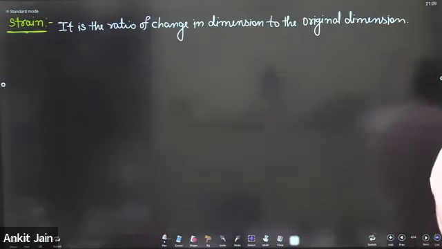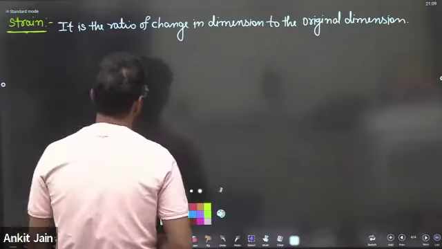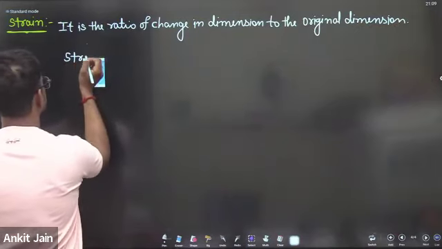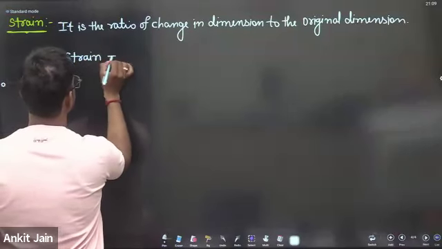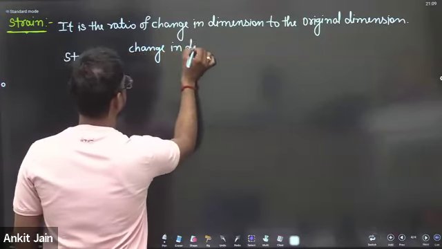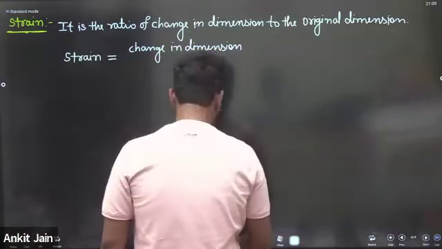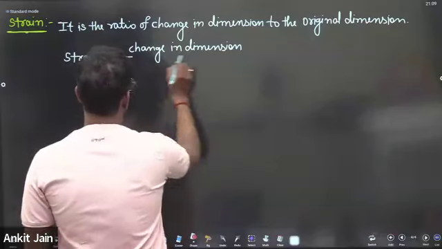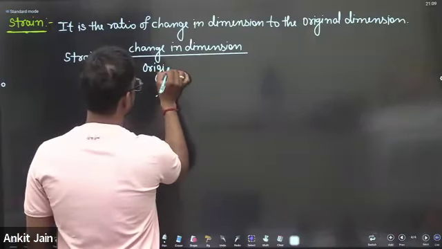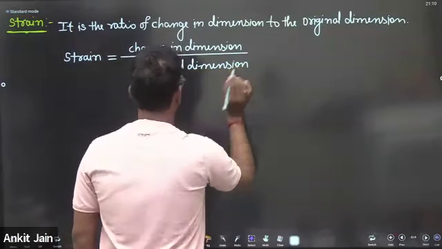See here, please. If you're interested in writing it in mathematical format, then you can write: strain is equal to change in dimension to the original dimension.